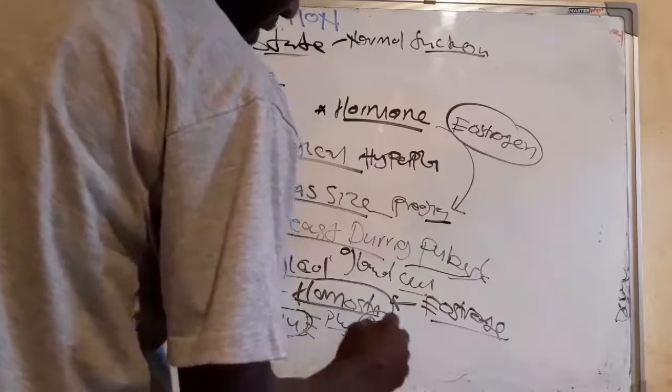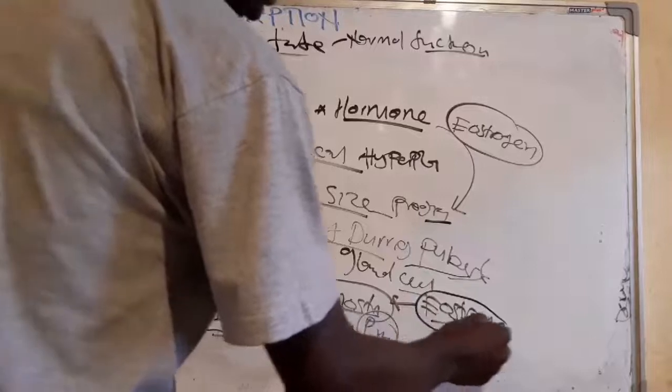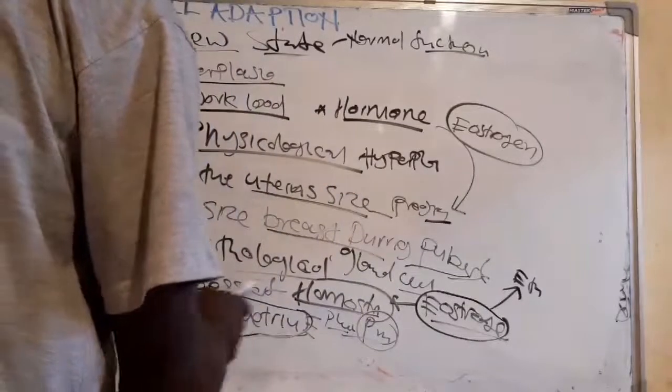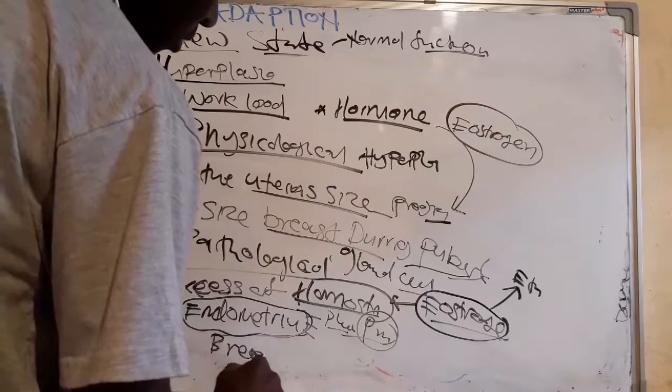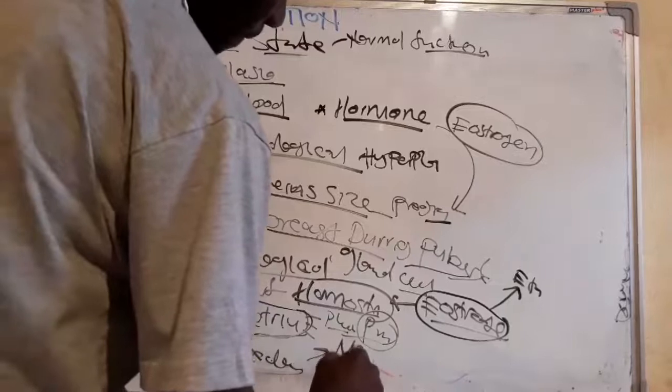Okay, so now when this estrogen is withdrawn, it causes the endometrium to break down, leading to menstruation.